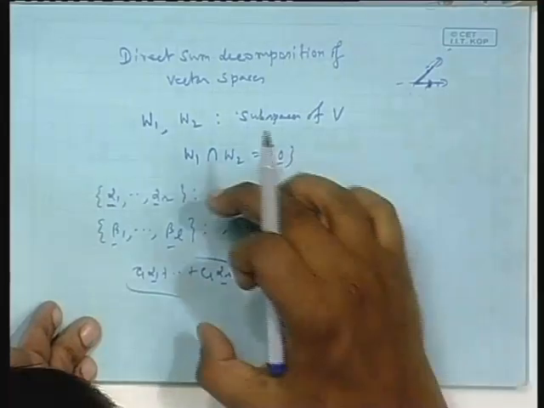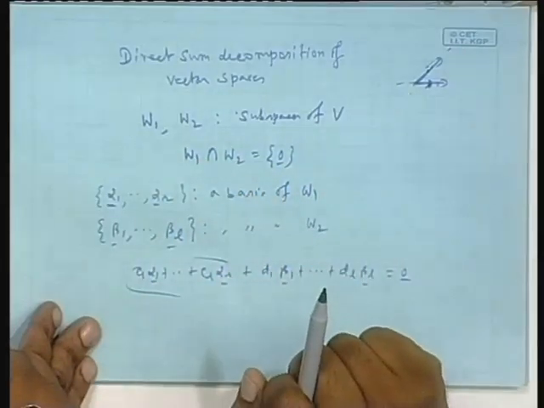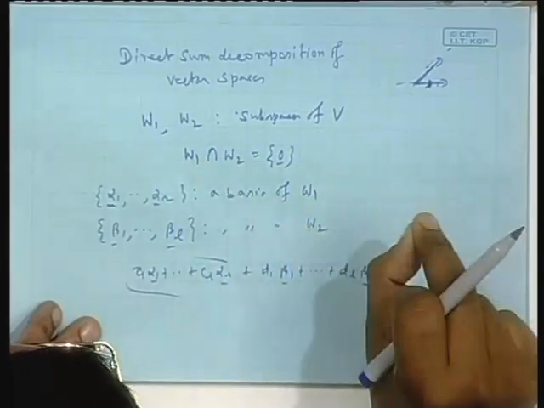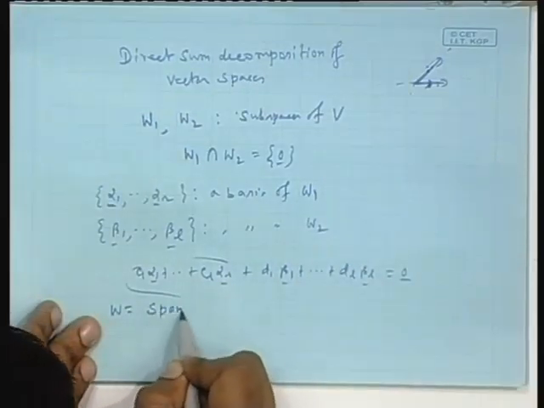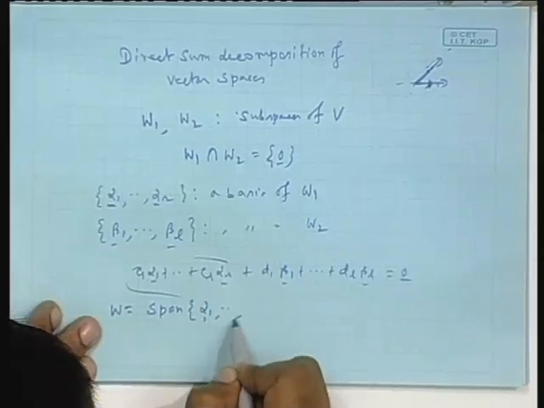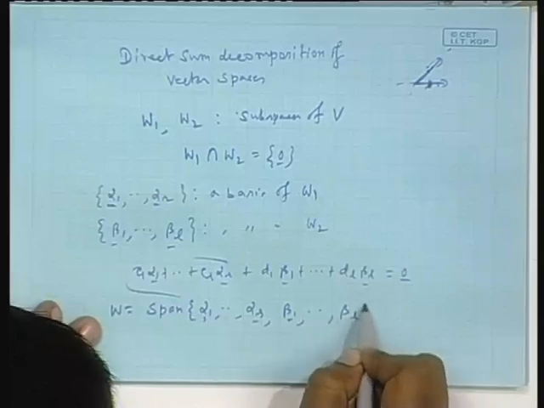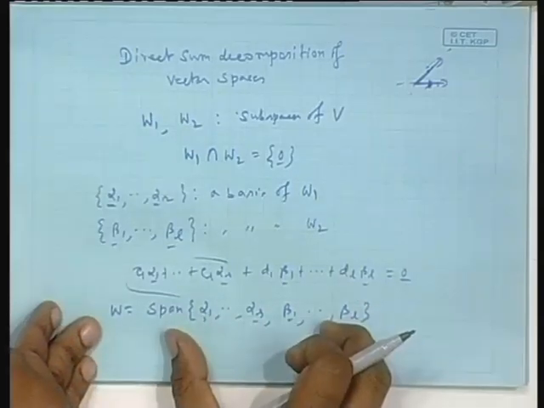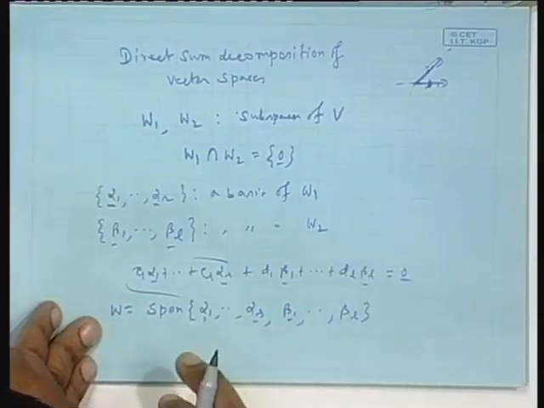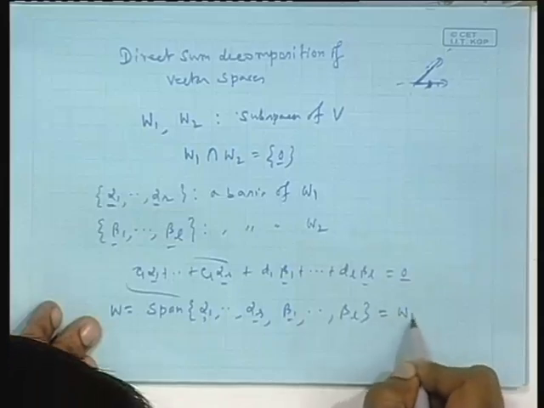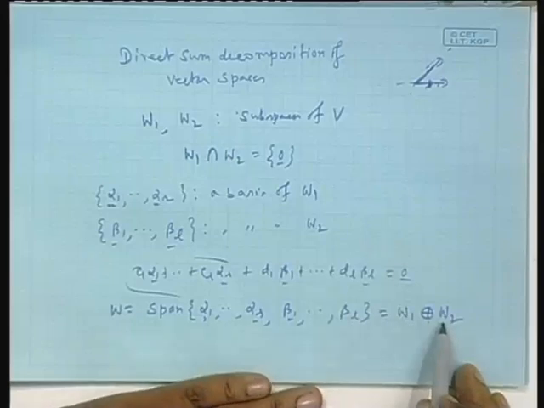If you consider the span of that union set, that will be a bigger vector space than W1 and W2. That will contain W1 and contain W2. If you call W the span of this, after all this can be a basis because they are linearly independent. So, considering the span of this, the dimension of the space will be L plus R. So, this W I will write this way. It is a direct sum, this is called a direct sum, it is a direct sum of W1 and W2. It will mean